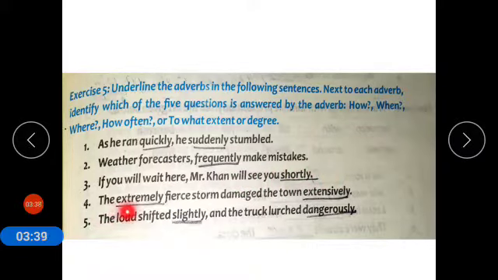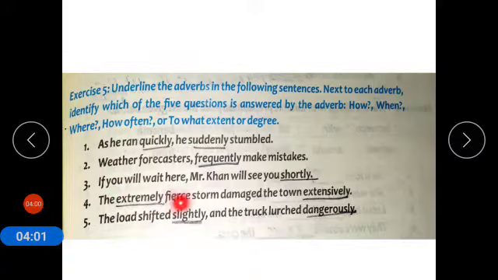Number 4, the extremely fierce storm damaged the town extensively. So the word extremely, the suitable question for it is to what extent.